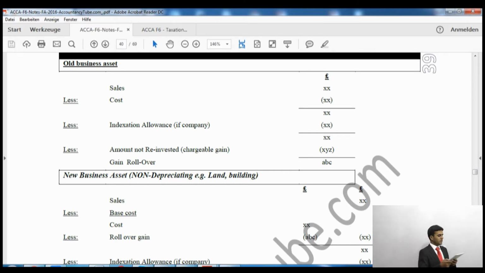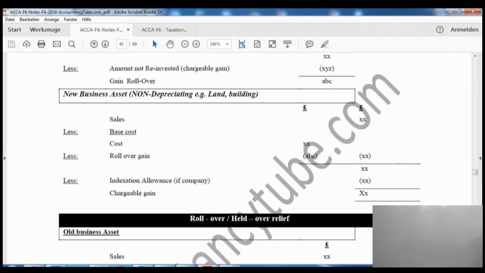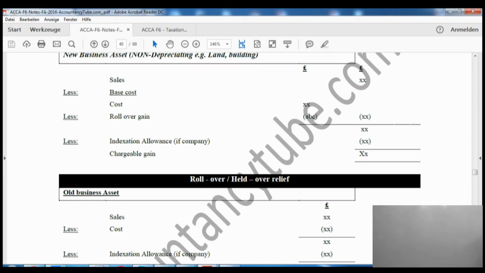Right? Now say, for example, we have reinvested in a new asset, and the new asset is going to be land and building, a non-depreciating asset. There are two kinds of asset: one is a depreciating asset and the other is a non-depreciating asset. Non-depreciating means land and building, because we know that land and building cannot be depreciated. It can be appreciated, because in the future the value of the land and building will increase, it will not decrease. So that's why these are called non-depreciating assets.